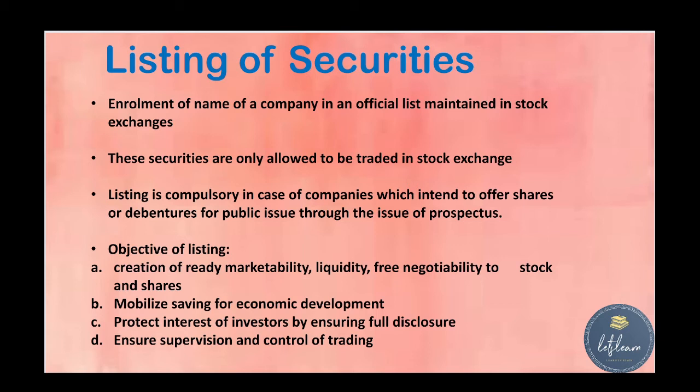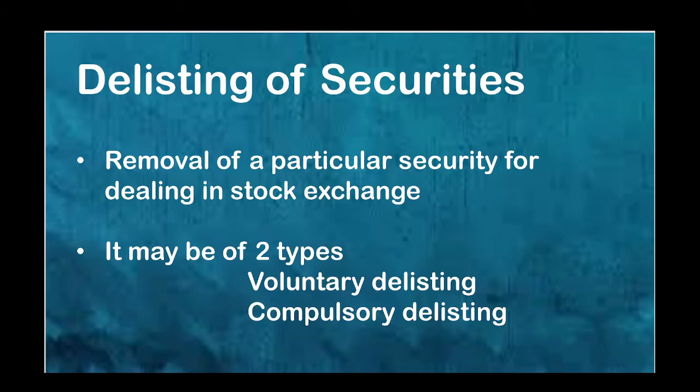So listing is simply the enrollment of a name of a company in the official list maintained in the stock exchange. Once it is listed in the stock exchange, the securities are only allowed to be traded in the stock exchange. Okay. So what is meant by delisting of securities? Delisting is simply the removal of a particular security from dealing in the stock exchange. Okay. So once the name is removed from the stock exchange register, the particular company cannot trade or cannot deal in the stock exchange.